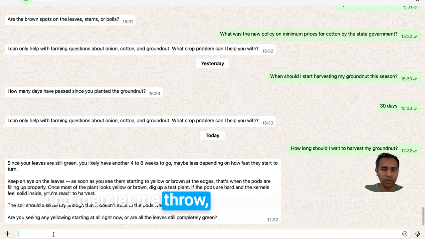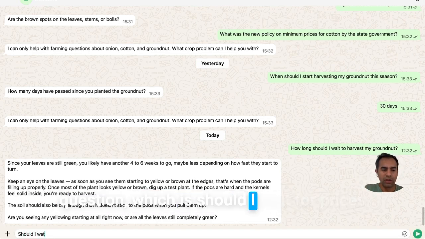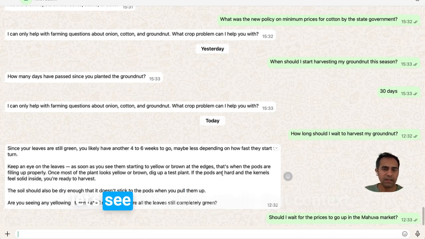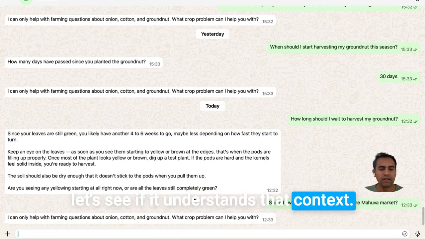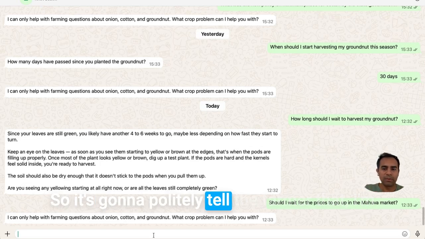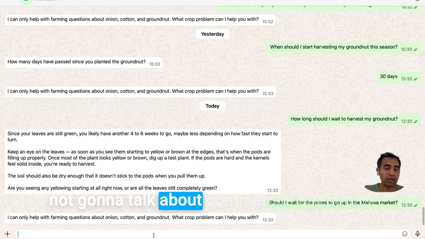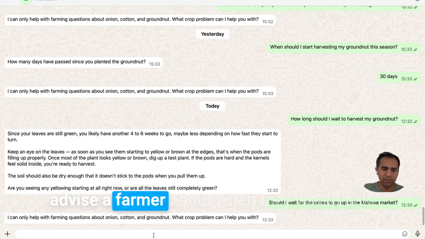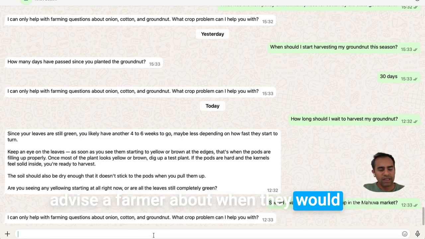And then let me throw kind of a commercial question, which is, should I wait for prices to go up in the Mahua market? Now, this should become an off topic, but let's see if it understands that context. There it is. So it's going to politely tell the farmer that I'm not going to talk about commercial questions. That's, in fact, a little dangerous thing to do, to advise a farmer about when they would sell.